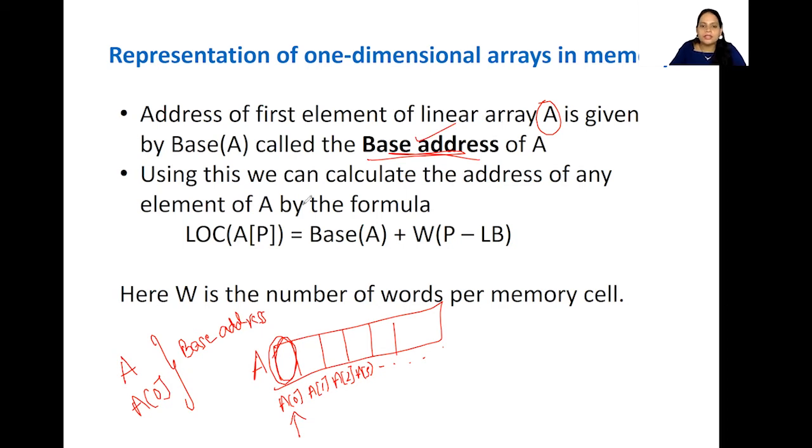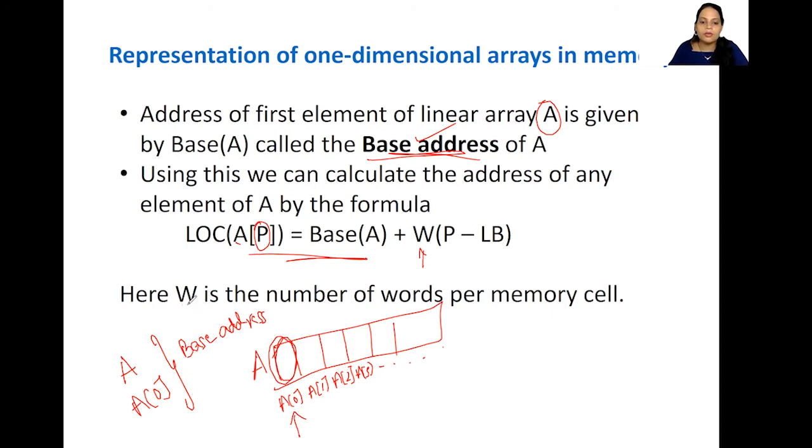Okay. Now using this, we can calculate the address of any element of A by this particular formula. Now what is this formula? Location of A of P, where P is, suppose you want to find the Pth element in that particular array, then all we need to do is add the base address with the width W times P minus LB. Now P is nothing but the element whose position we want to find out, minus the lower bound. Okay, I hope it is clear.